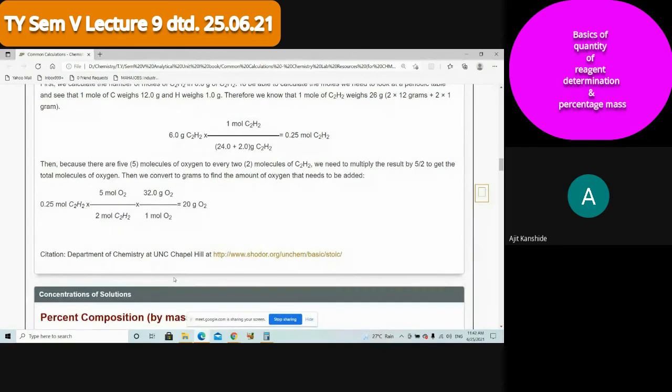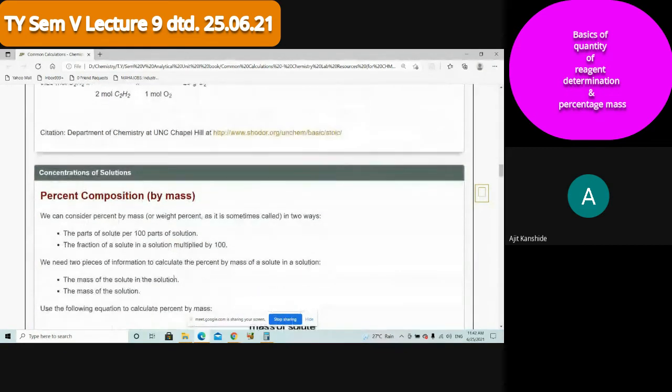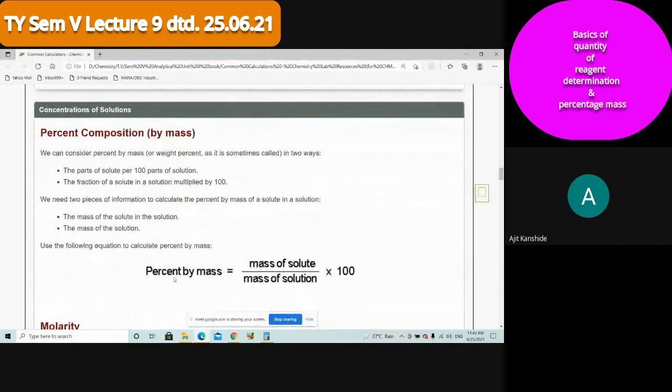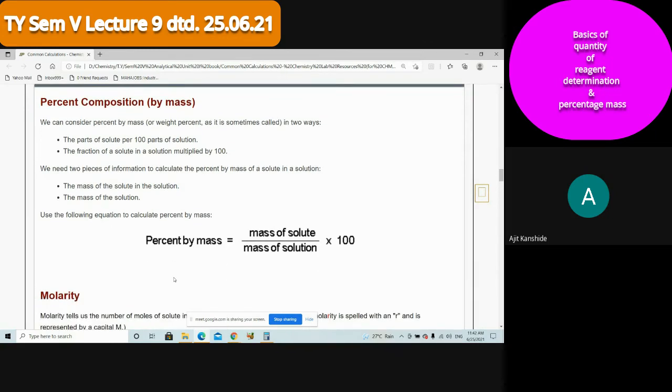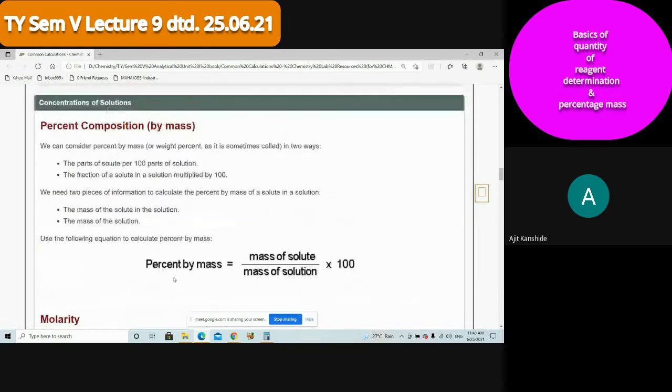Yes, sir. Now, one more formula that I am giving, and this formula is important this year also. It is necessary. Whatever I discussed now, number of moles, limiting reagent, that is just the basic point of view in order to bring you on the track. Now I am going to inform you this formula, and in case you have any doubt you can ask. Then we are coming to molarity. It is also important this year.